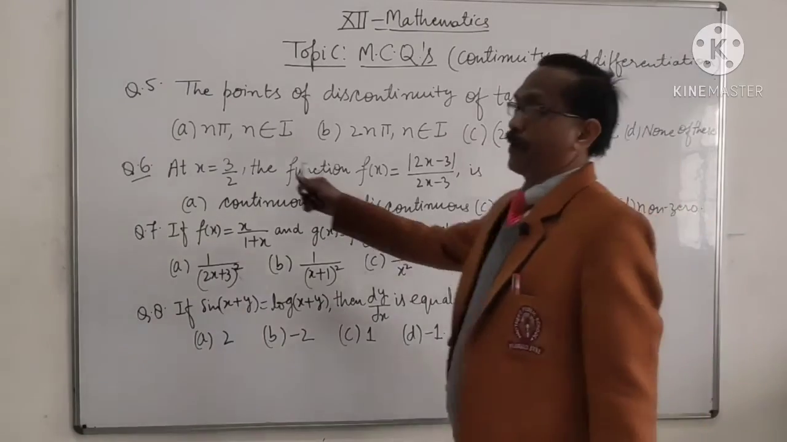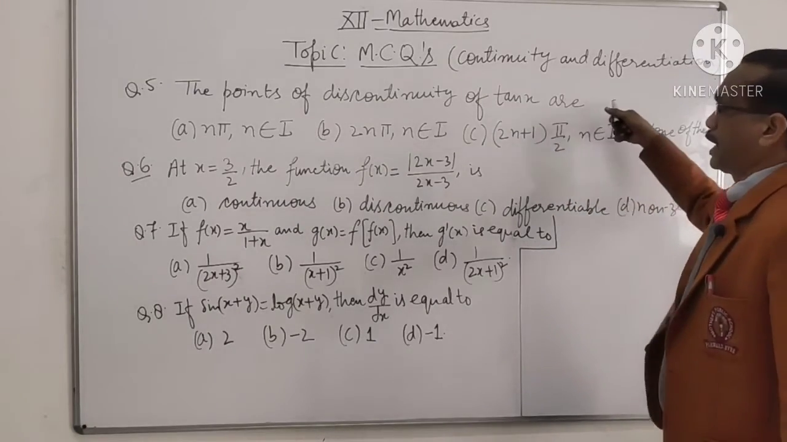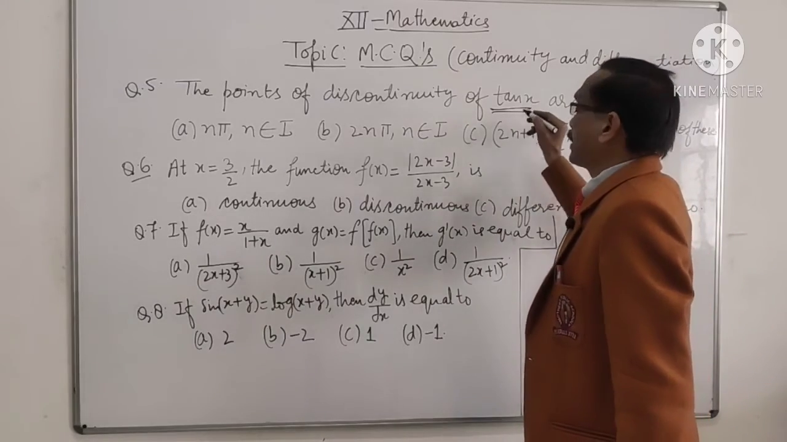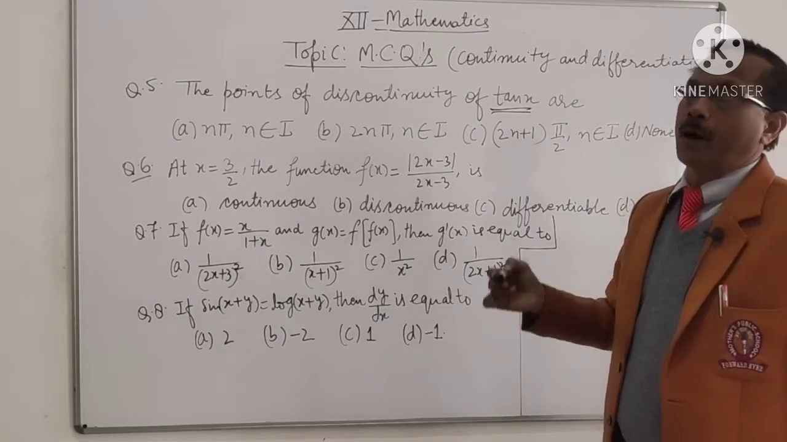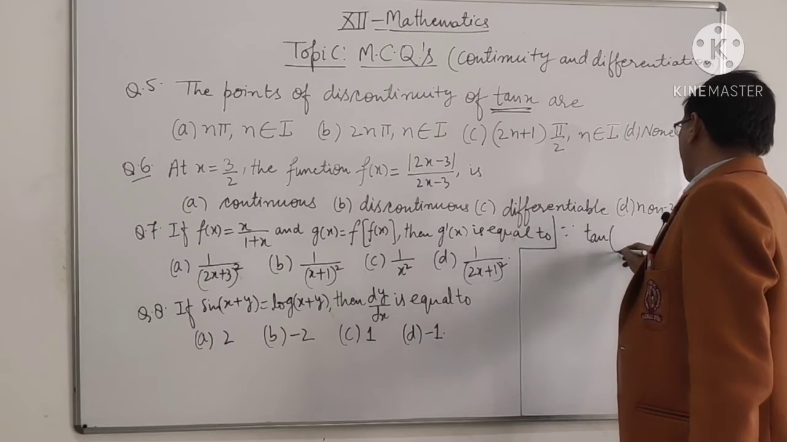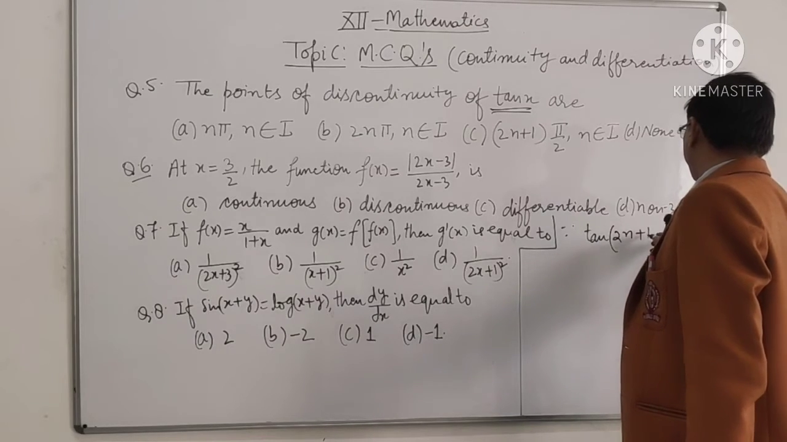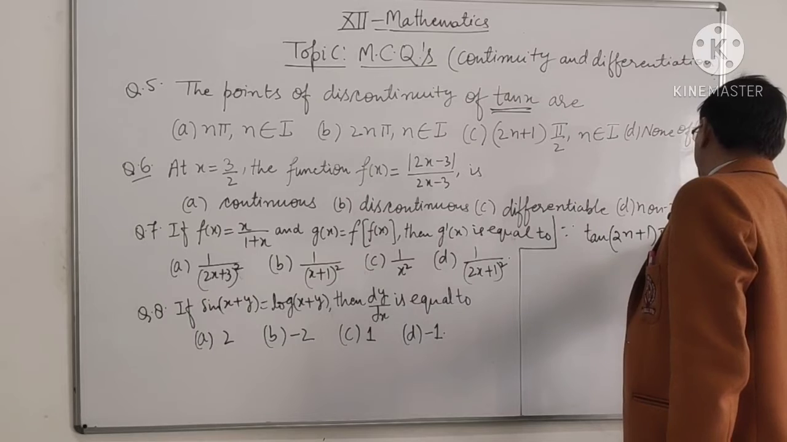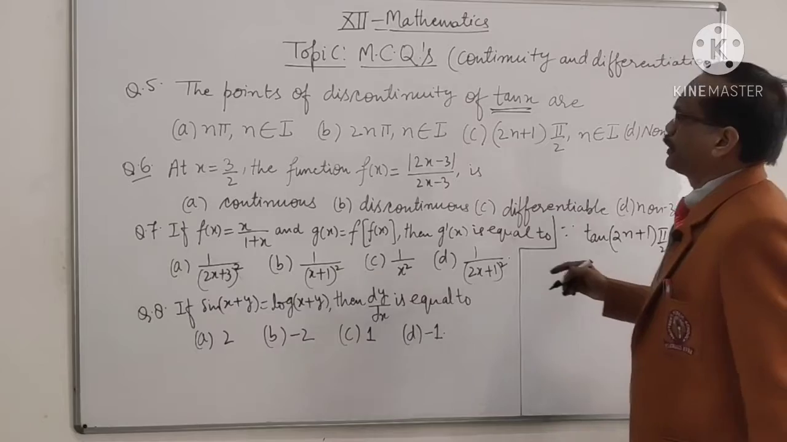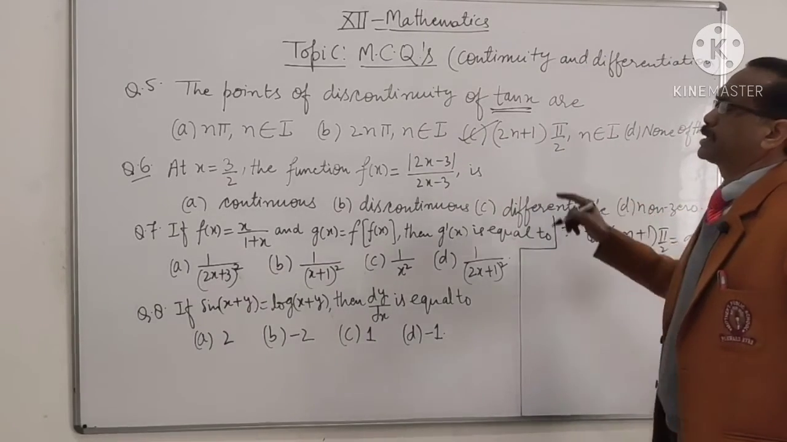So now, question number 5. The points of discontinuity of tan x are. Student, tan x is not defined when x is an odd multiple of pi by 2. So since tan of an odd multiple of pi by 2, (2n plus 1) into pi by 2, is infinity, not defined. So the discontinuity of the function is at (2n plus 1) into pi by 2, and C option is correct.